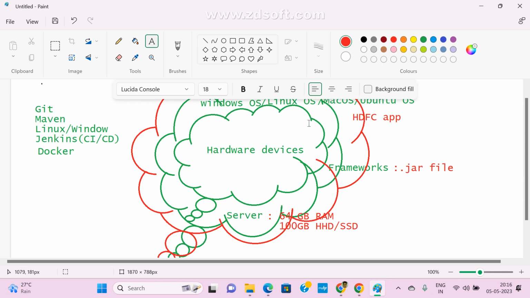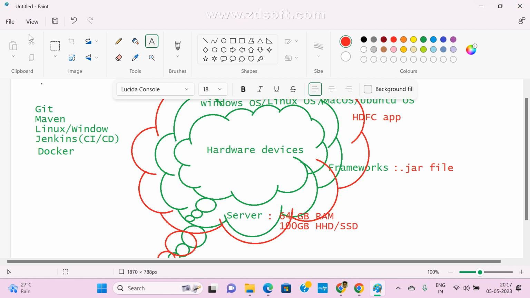Now, in an organization I have multiple projects and want to deploy all of them. So how many servers do you need? Just assume I need 5 servers. Earlier, most servers were just desktops. Very big servers, like in banks and government sectors, are maintained in a separate room with separate AC and a person, and no one else enters. That is secure.